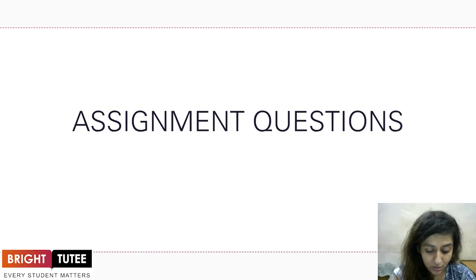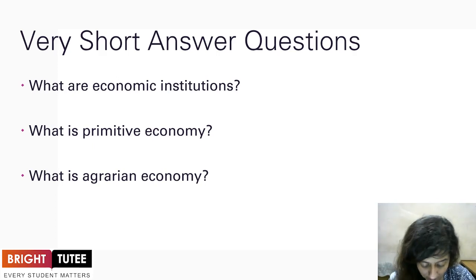Moving on to the assignment questions, you have the first question that says, what are economic institutions? When you talk about economic institutions, it is common to distinguish between the economic systems in the development of humans.